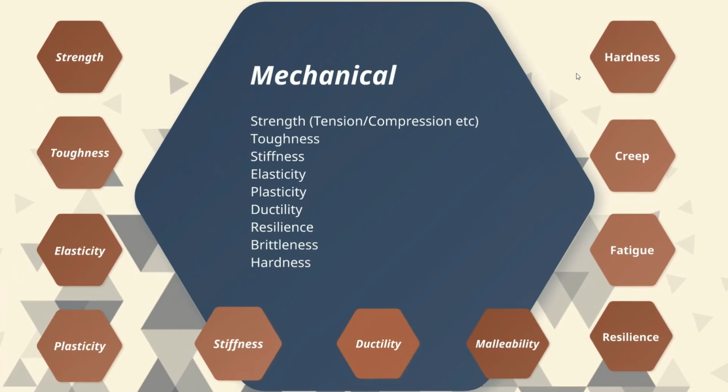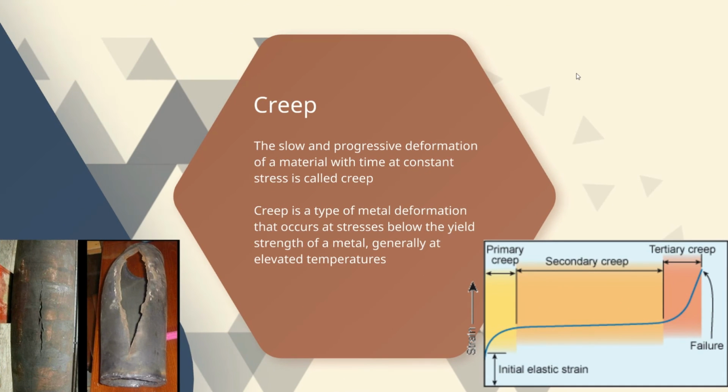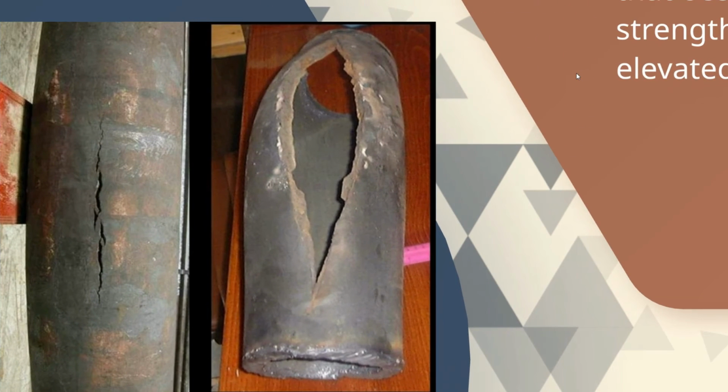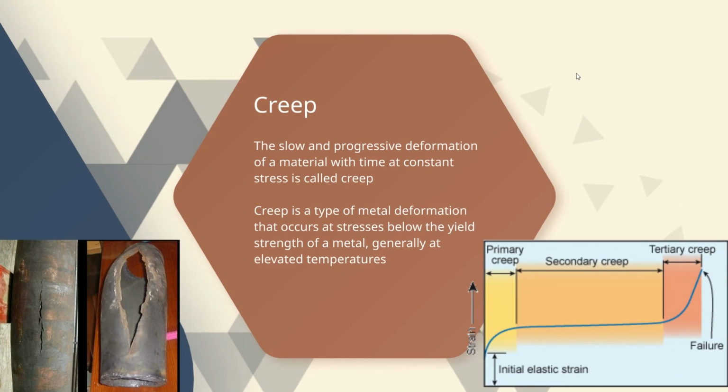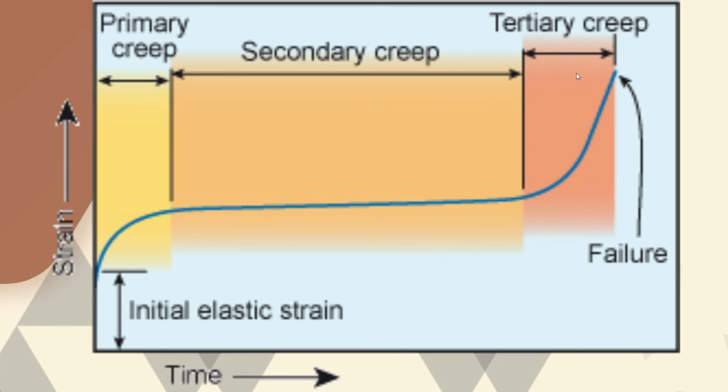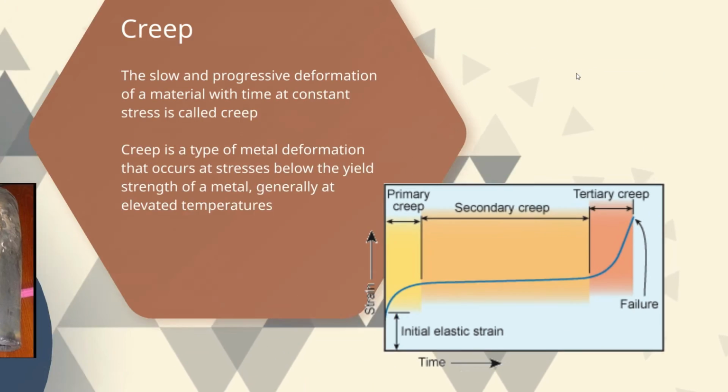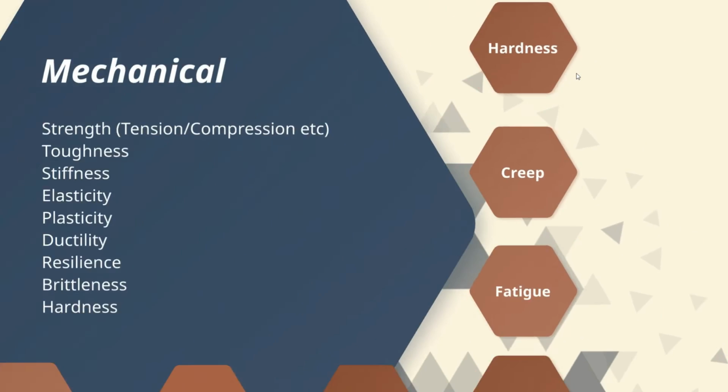Creep. The slow and progressive deformation of a material with time at constant stress is called creep. Creep is a type of metal deformation that occurs at stresses below the yield strength of the material. Generally, it will happen at elevated temperatures. This image shows how creep starts and ends with the failure. Creep can happen in 3 stages: the primary creep, secondary creep and tertiary creep, and end up with the failure. Secondary creep will undergo a large duration compared to the primary creep and tertiary creep.